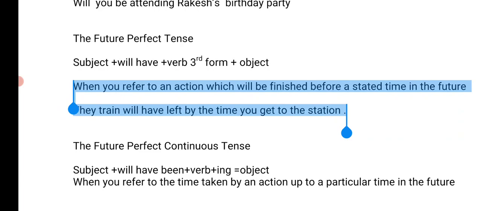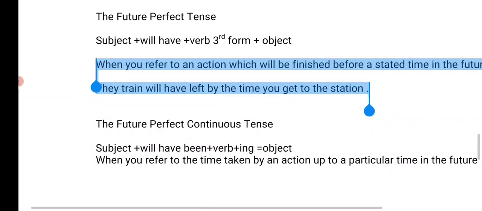It's a future tense. Train will have left, and it also tells us that this action is completed because the train has left. And at what time? When you get to the station. It means you haven't reached the station yet. When you reach the station, this will have happened. Understand? So for example, the class will have started by the time you reach there. Understood? The bus will have left by the time you get there. Understand? So that's all we have for future perfect tense.